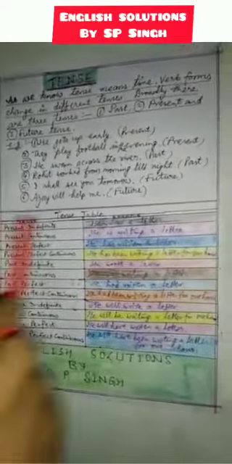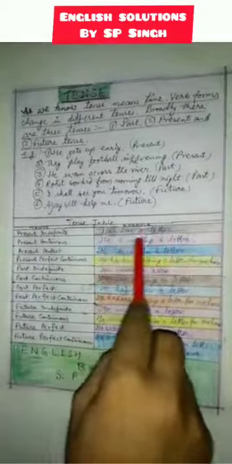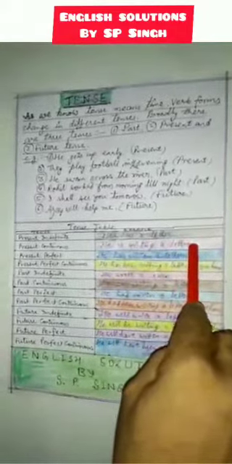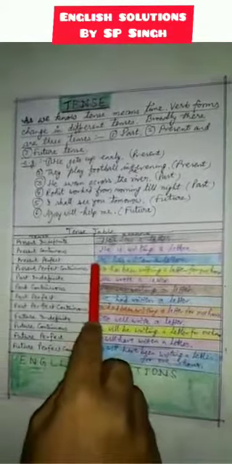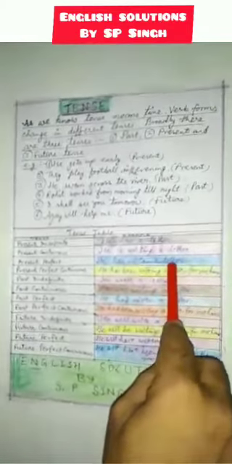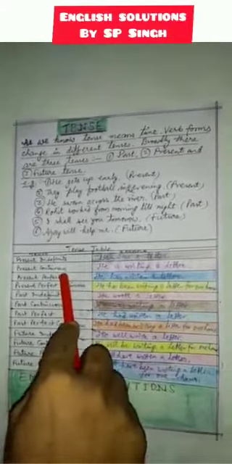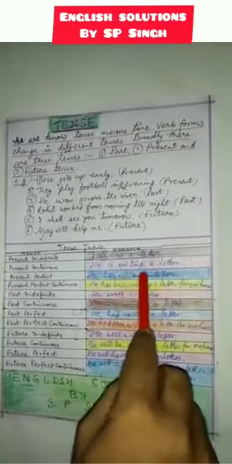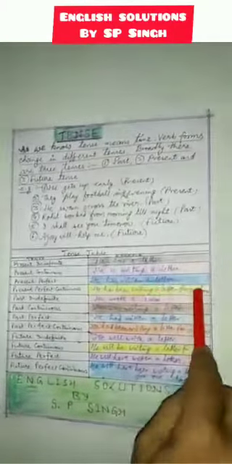So in this table we have taken one sentence, that is, he writes a letter. Here the first form is used, so it is present indefinite. In continuous, he is writing a letter, meaning the work is in progress, that is not yet completed. In perfect, he has written a letter, meaning the work has just been completed. So in present perfect we use has and have with the third form of the verb. Next is, he has been writing a letter for 1 hour.